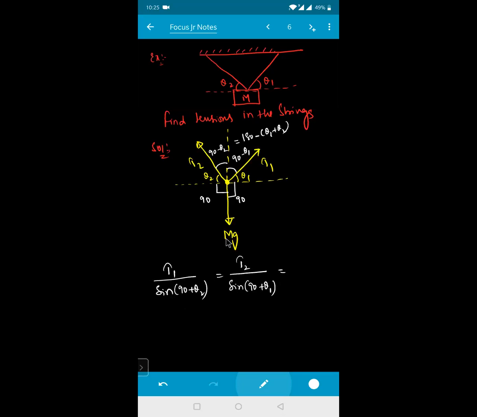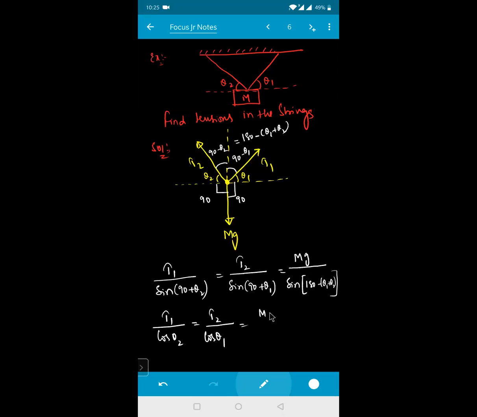That must be equal to mg, since this weight is nothing but mg, divided by sine of this total angle, which is 180 minus theta 1 plus theta 2. Isn't it? So sine of 90 plus theta is nothing but cos theta. So I'll write this as T1 by cos of theta 2, that is equal to T2 divided by cos of theta 1.